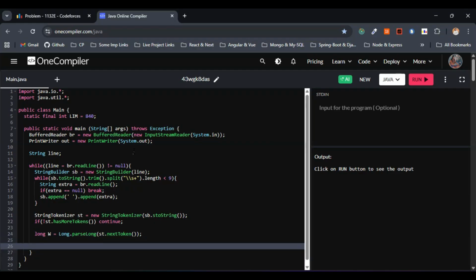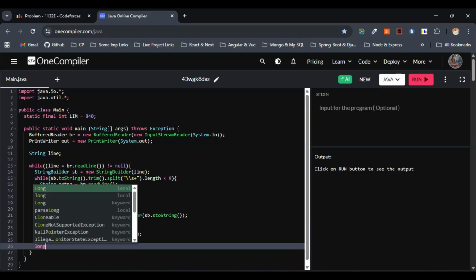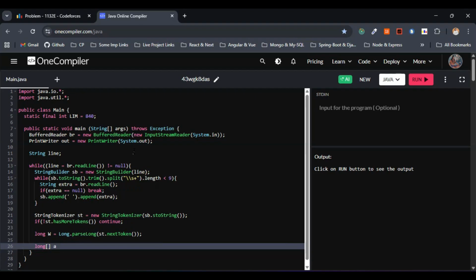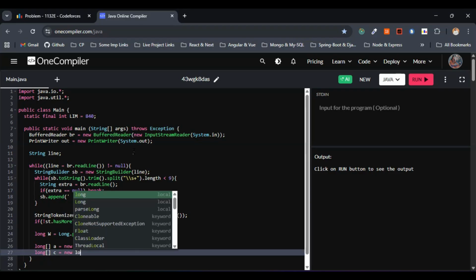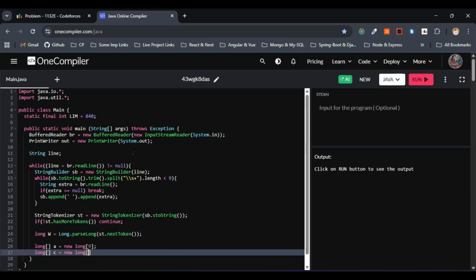Now let's do one thing. Let's go with long arrays, nothing but a and c. A is nothing but the original counts from the weight i, and c is nothing but the truncated counts used for the DP to keep the state small, right? So I'll just go with long arrays. This one will be a equals new long of 9. Also long c, this is also fine. c equals new long of 9, right? So this is fine.